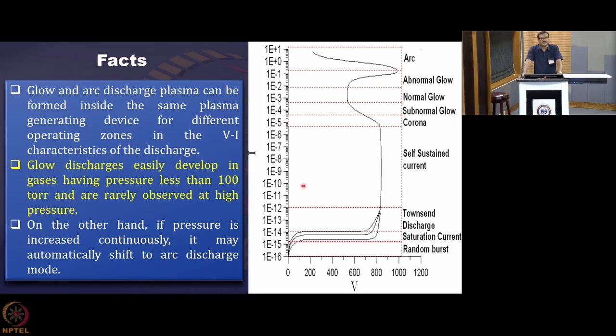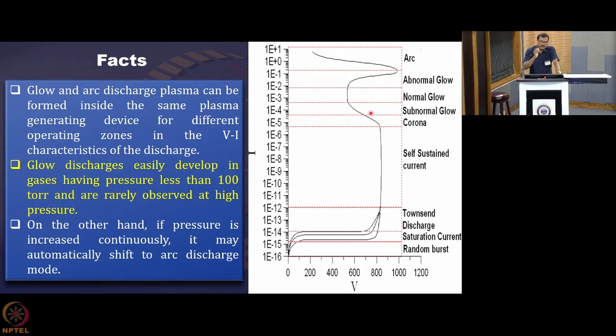So this kind of discharge is usually characterized by very high voltage and low current. Low current, typical current of the order of milliampere. So in this region here, this is the current in ampere, and you get some milliampere, and the voltage that one usually applies is of the order of kilovolt. So here the voltage is very high and current is low, and this usually occurs at lower pressure. So this is the glow discharge plasma.